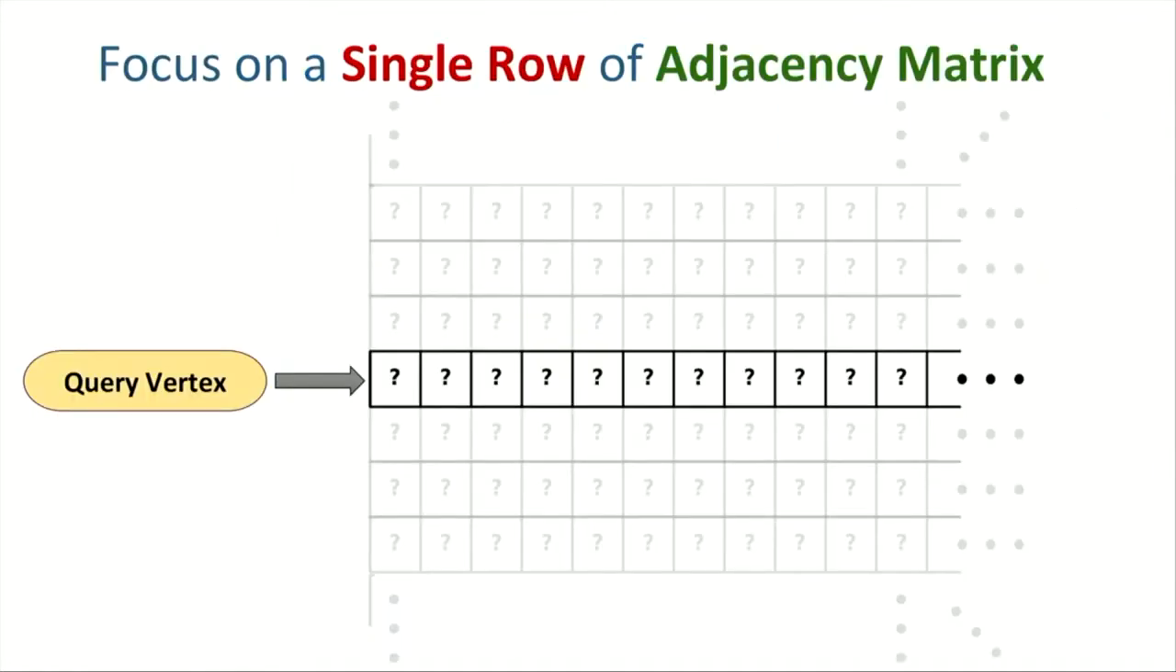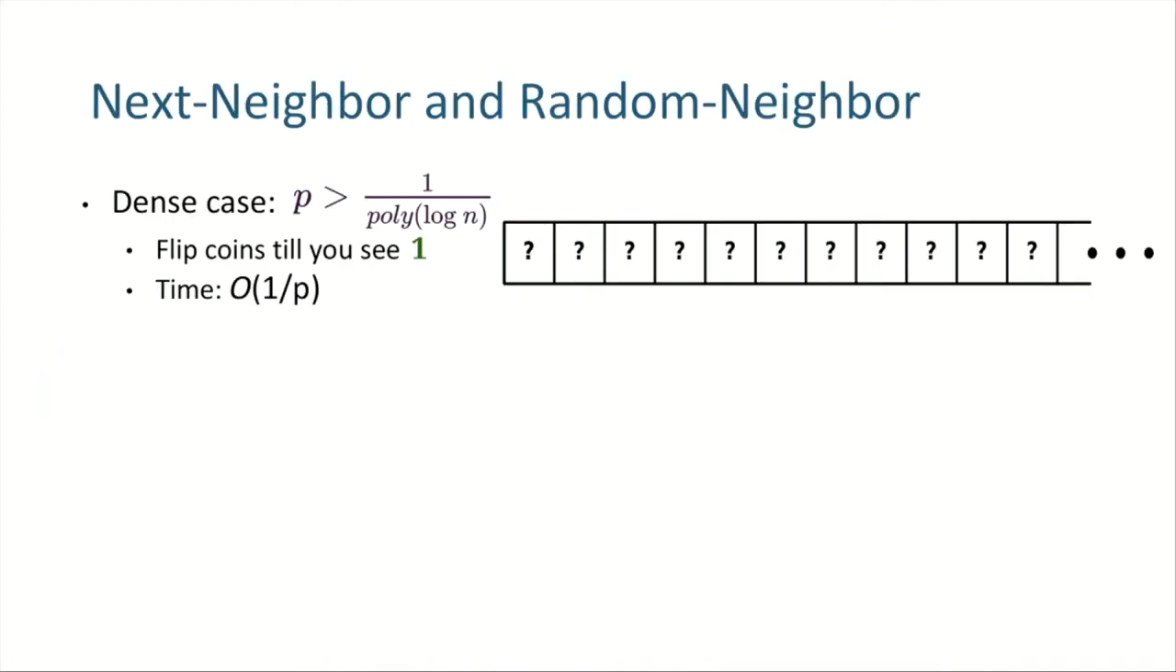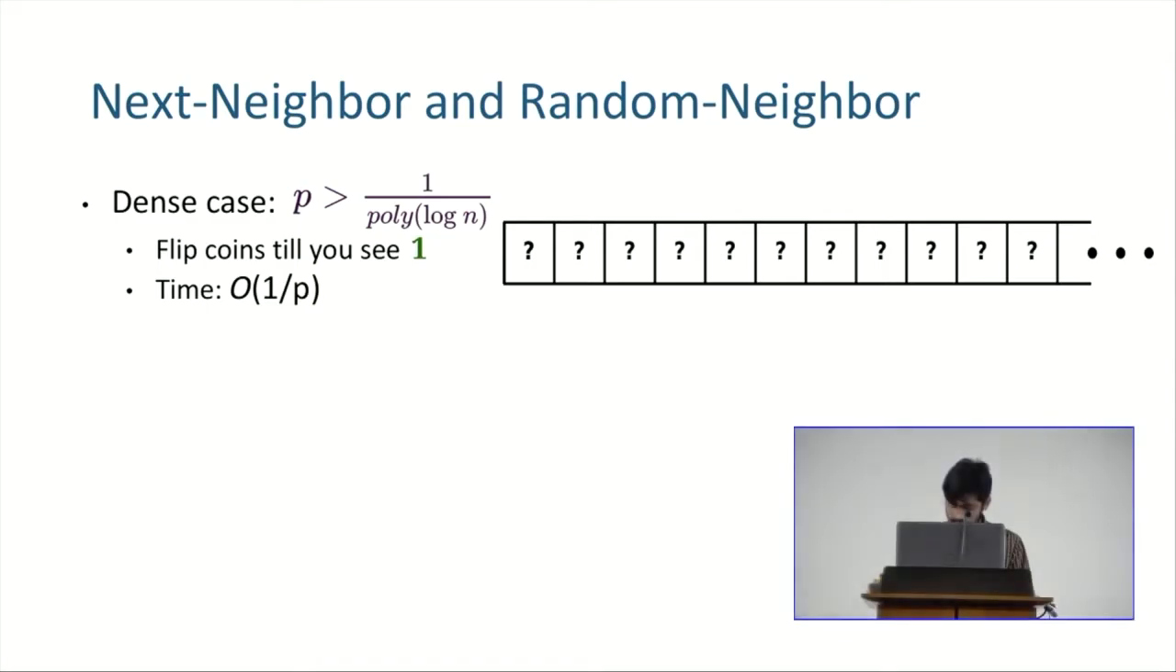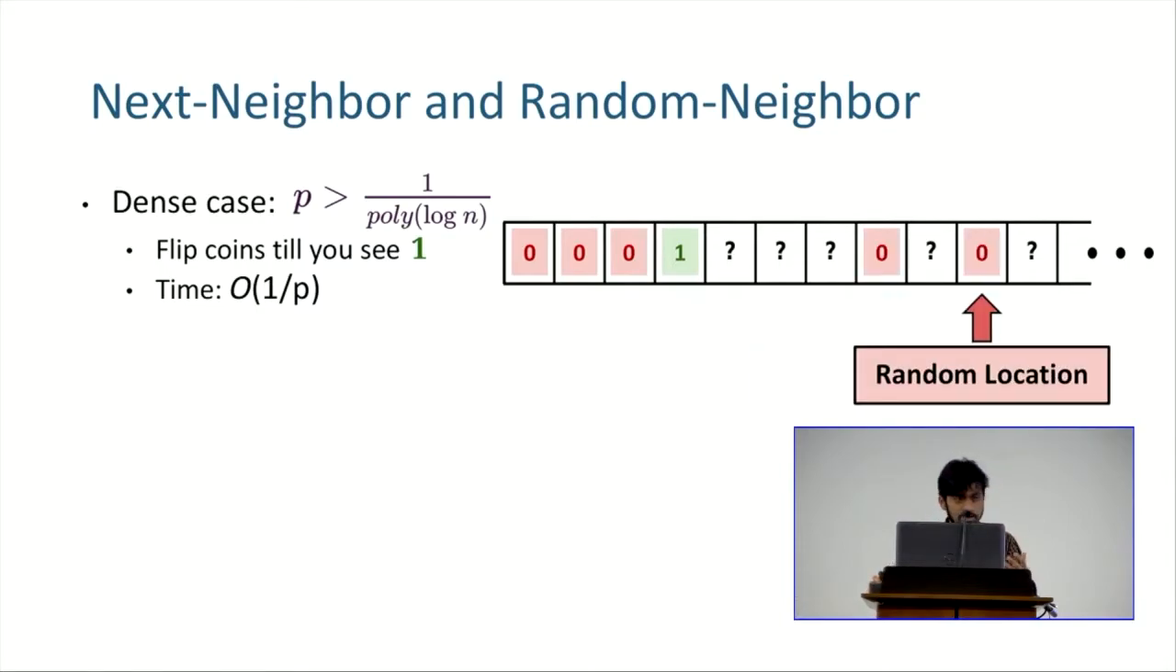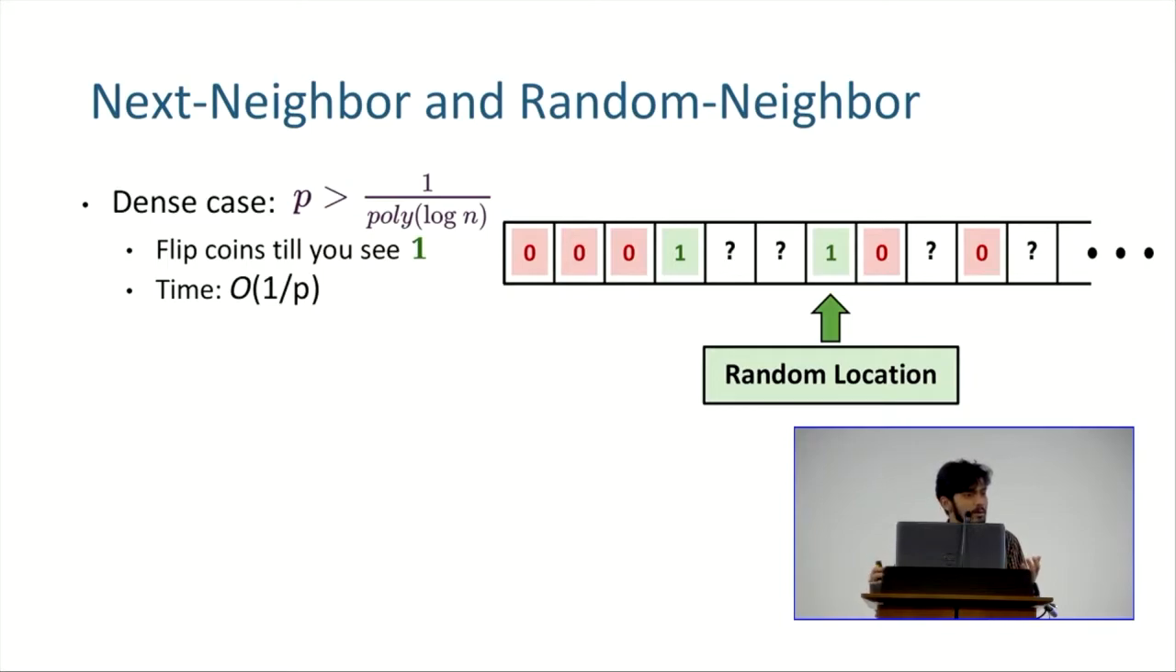Before that, I'm going to focus from now on a single row of the adjacency matrix. So given a query vertex, I'll just look at the row of that vertex. Let's talk about next neighbor. Let's consider the case when the graph is dense, p greater than 1 over polylog. In this case, there are a lot of 1 entries, so it's easy to just go through from left to right, flipping coins one by one, until you find the next neighbor. This takes time 1 over p. Similarly, you can flip coins in random locations until you find a neighbor, and this will give you a random neighbor. In this regime, 1 over p is polylog, so we're good.